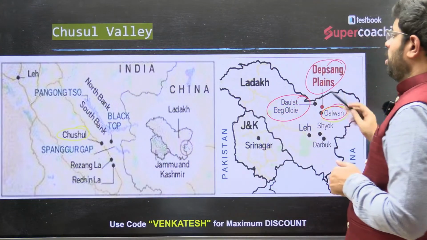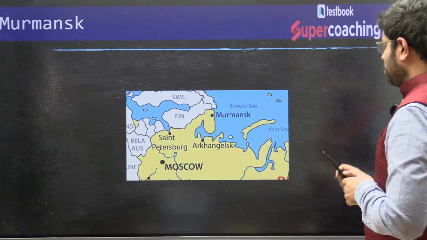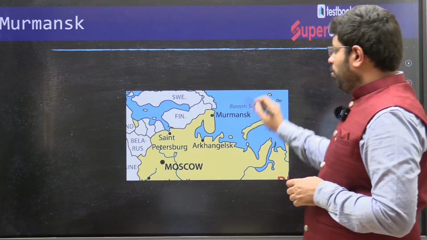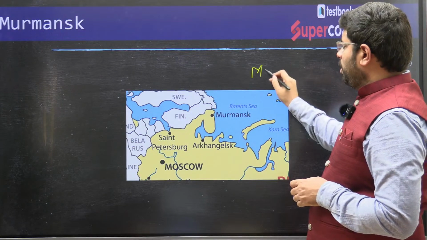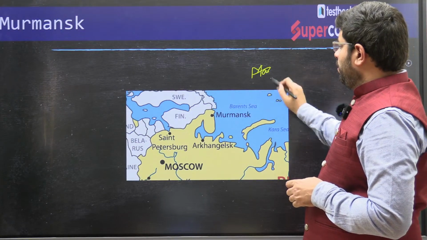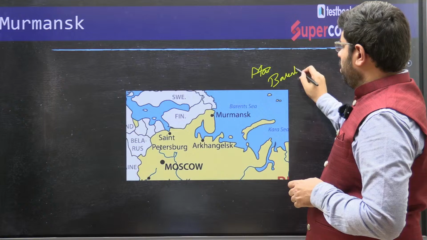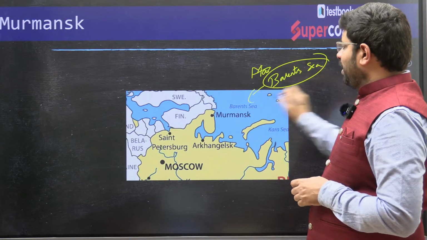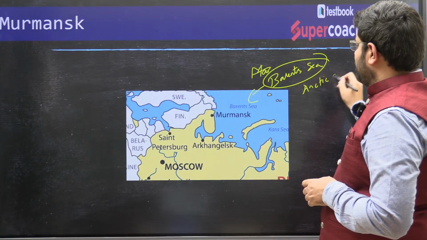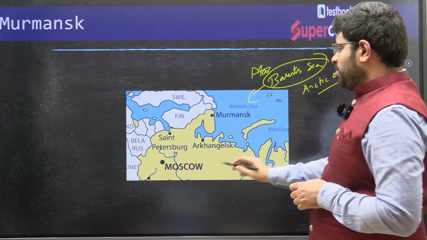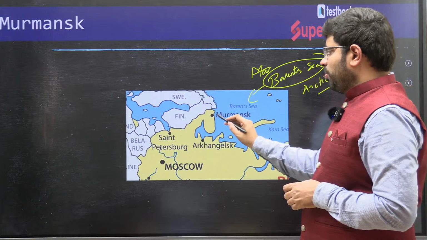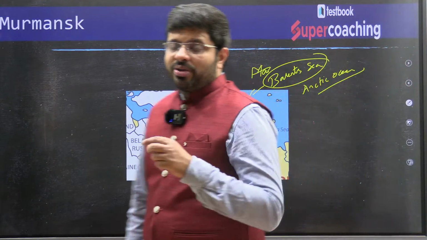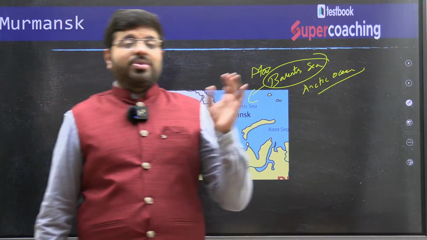Then another important thing which was in the news, the Murmansk region, part of the Barents Sea. It might be the accessibility of the Arctic Ocean for Russia, Murmansk here, but the significance of this for India is in terms of the oil which we are exploring from these regions.